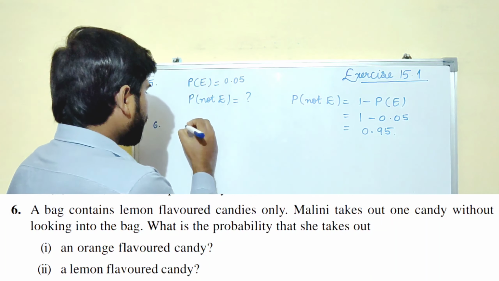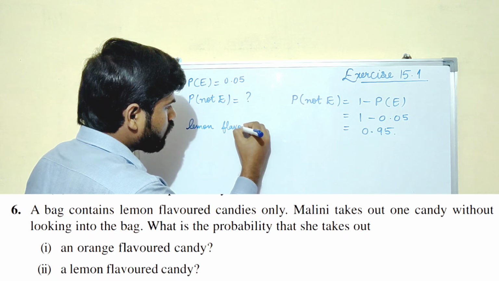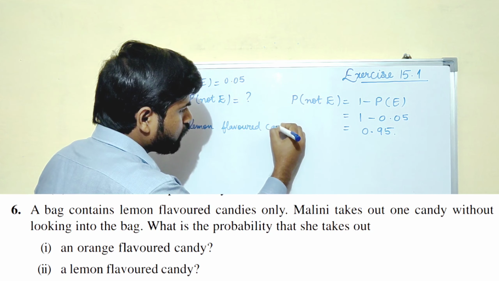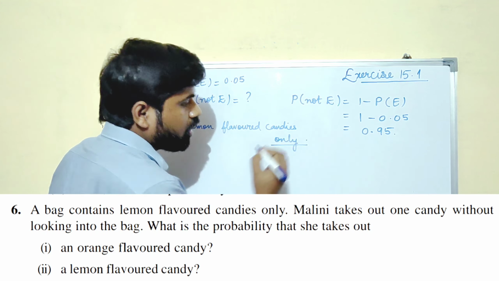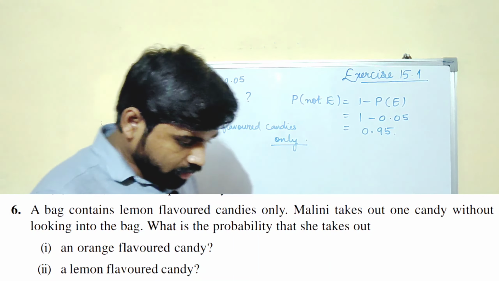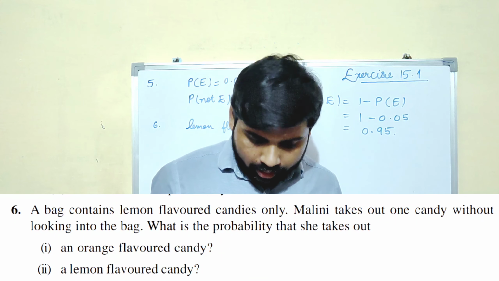Okay, now let us see the sixth question, which says, a bag contains lemon flavored candies only. Do notice there it is only. Malini takes out one candy without looking into the bag.